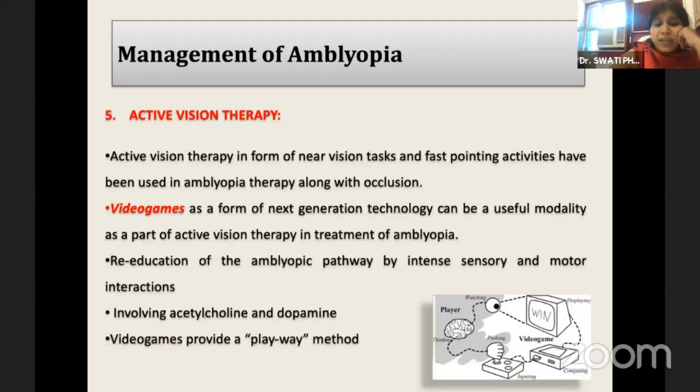Active vision therapy is coming up in a big way in the management of amblyopia in the form of video games, because they not only develop interest in the patient, they also cause active involvement of the serotonin and dopamine pathways, and that stimulates the cortex.